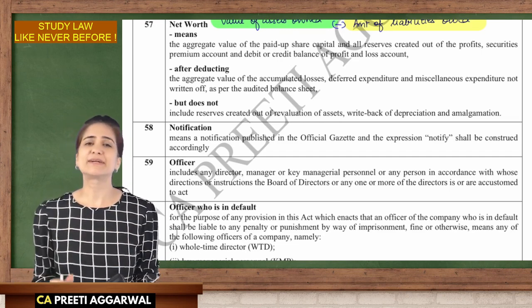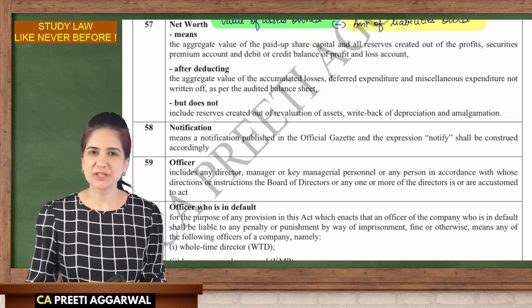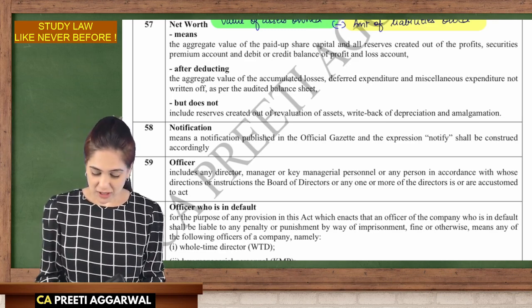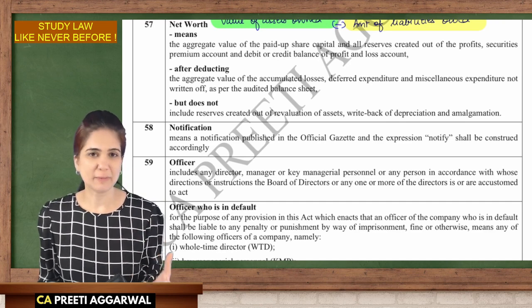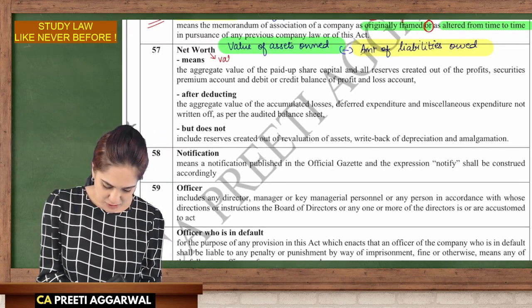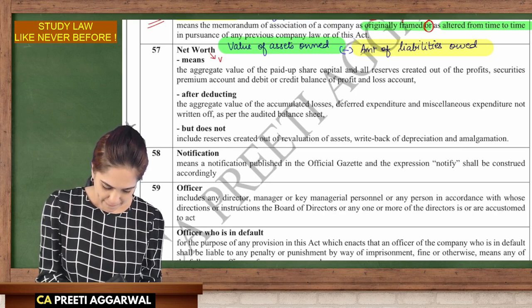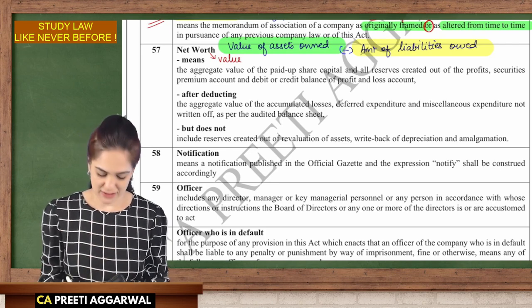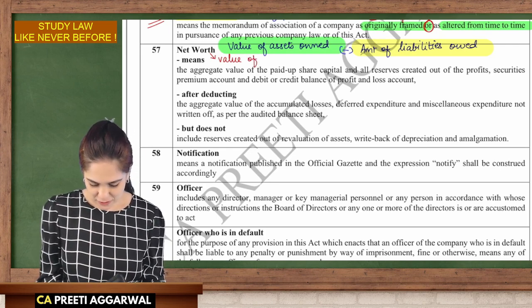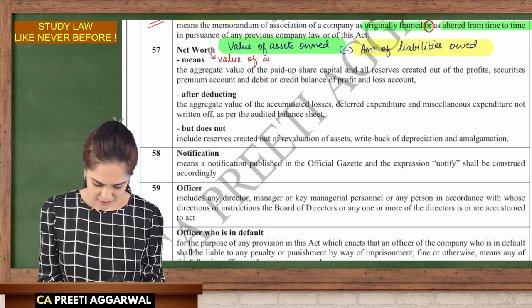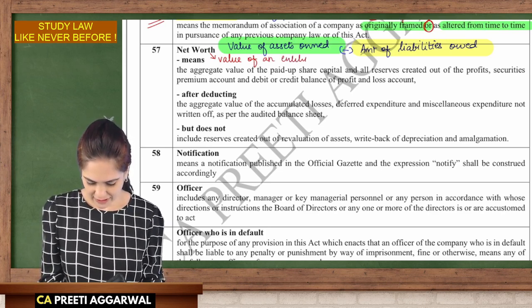So basically, it talks about the financial position of the company. It tries to tell us or measure the value of the business. Okay. So the word worth shows the value. We are calculating the value or the financial health of the company. It's the value of an entity or corporation.